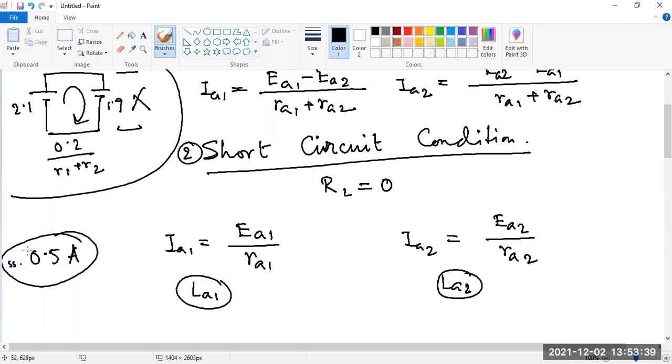If there is no inductance, then that 0.5 ampere current would flow instantly, the moment you switch on the supply. But as there is an inductance, it will take some time, maybe in the order of milliseconds, and that is determined by the L by R ratio. That is called the time constant.